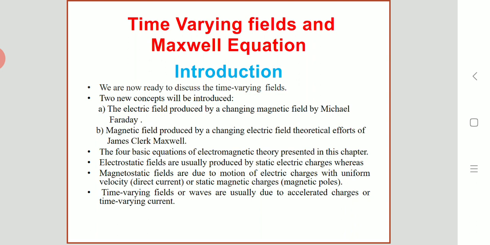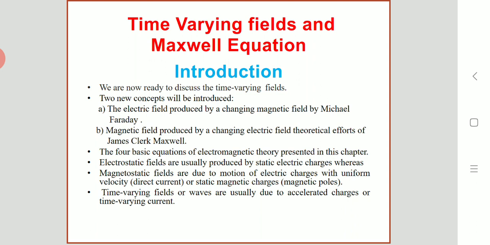So unlike static fields, in the dynamic or time varying fields, the electric and magnetic fields are interdependent with respect to each other. So two concepts can be introduced, which I have already discussed. The electric field produced by the changing magnetic field is by Michael Faraday. And the magnetic field produced by changing electric field is by James Clerk Maxwell. That is, you can change the magnetic field by changing the electric field.